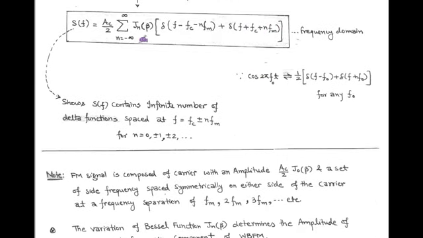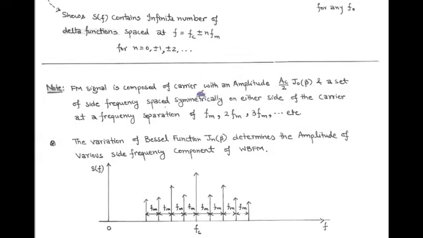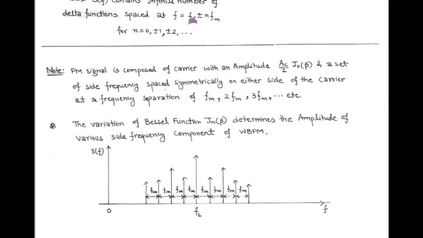As we take samples at n equals 0, plus minus 1, plus minus 2 up to plus minus infinity, the frequency spectrum is shown in the figure. For our convenience, we take only positive frequency. For n equals 0, we have a delta function at f equals fc. For n equals plus minus 1, we have a delta function at fc plus minus fm. Also, for n equals plus minus 2, we have a delta function at fc plus minus twice fm.